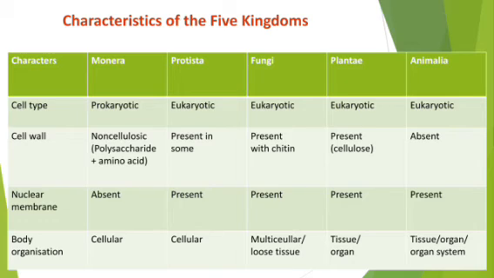Why? Because in the animal kingdom, all the organisms have tissues, they have organs, and ultimately they have organ systems also. Now we human beings fall under the kingdom Animalia, and in our body, this complete body organization, if we consider it an organ system, that means different organs come together to form a system, an organ system. In our body you may find different organ systems to conduct the life activities. So my dear students, likewise, body organization is also different in the living world.